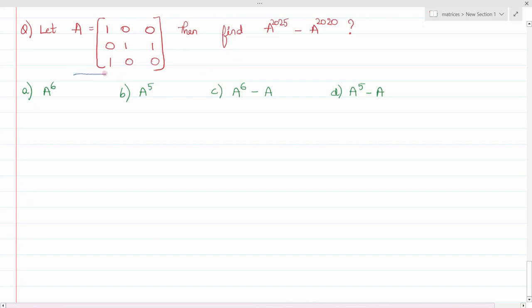In this question, matrix A is given and we need to find the value of this. So in these kind of questions, first we need to find the pattern of a matrix. First, let's take A square and let's see what the pattern is.